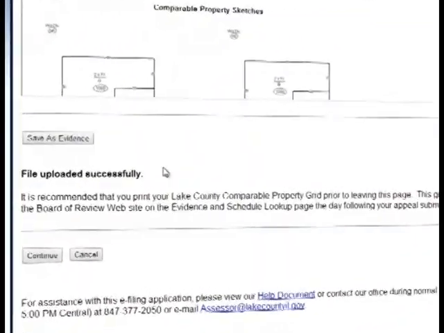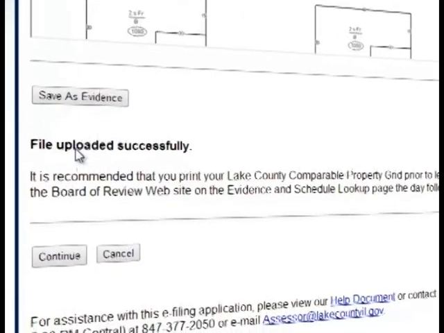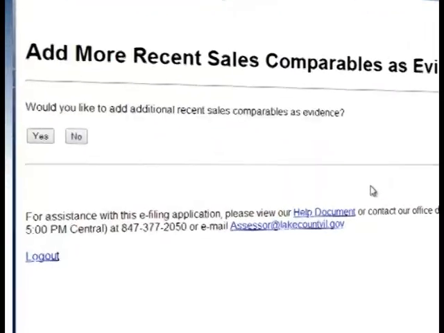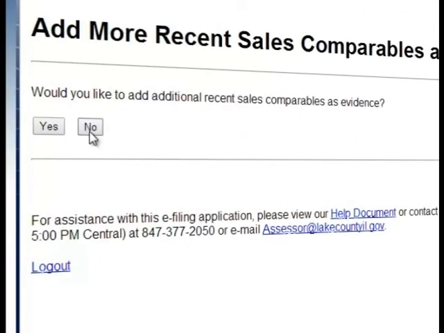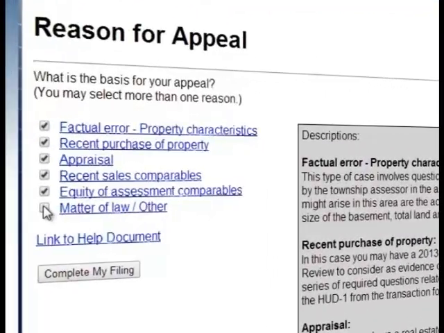To submit this comparison grid as evidence, you must click Save as Evidence box and then choose Continue. You will now be asked if you would like to submit additional grids or go back to the Reason for Appeal screen. The last reason for filing an appeal is a matter of law.